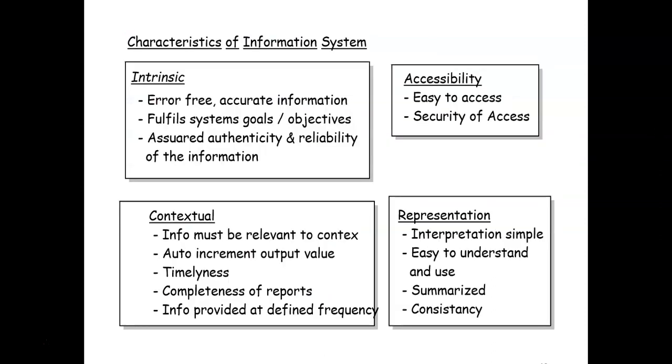So what are the characteristics of an information system? There are 4 major categories of characteristics: intrinsic, contextual, accessibility and representation. Intrinsic means that whenever you develop an information system, it must be error free.